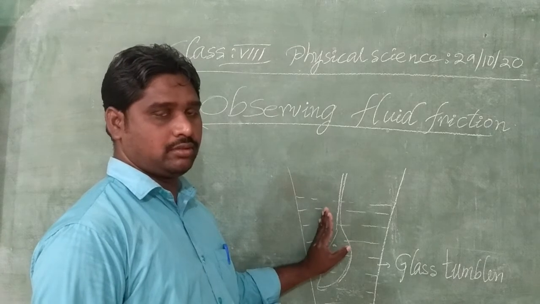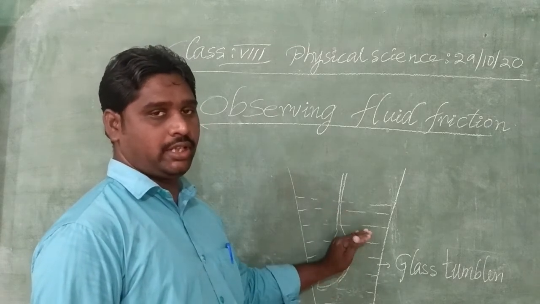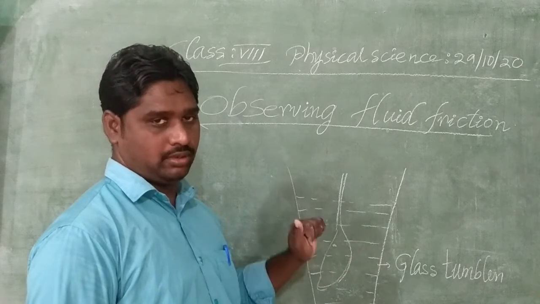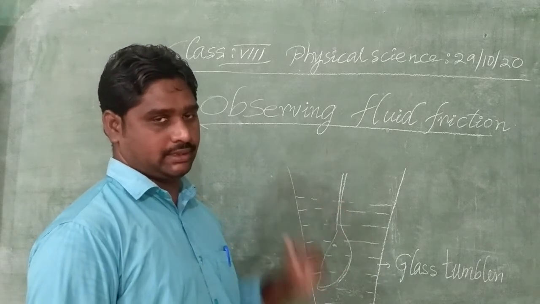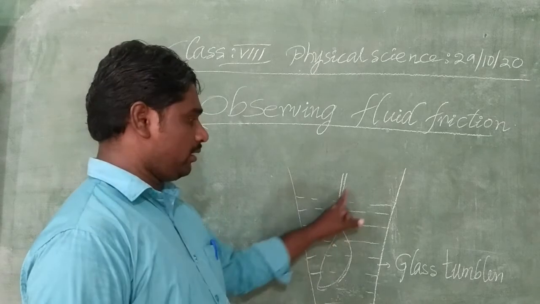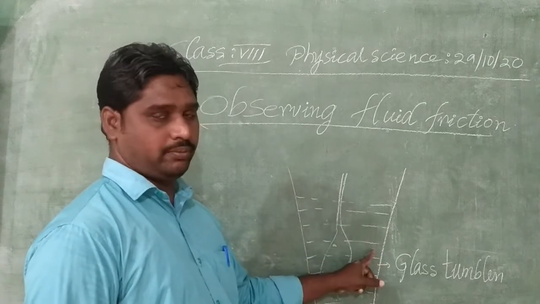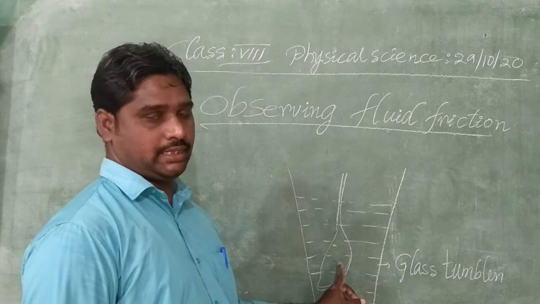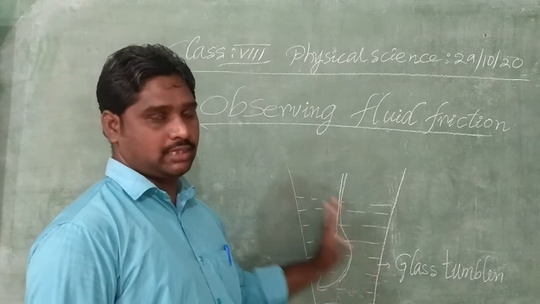We observe that the water makes a whirling, that is, a rotation about a fixed point or an axis. Based on the axis, this water makes the rotation inside the glass tumbler.